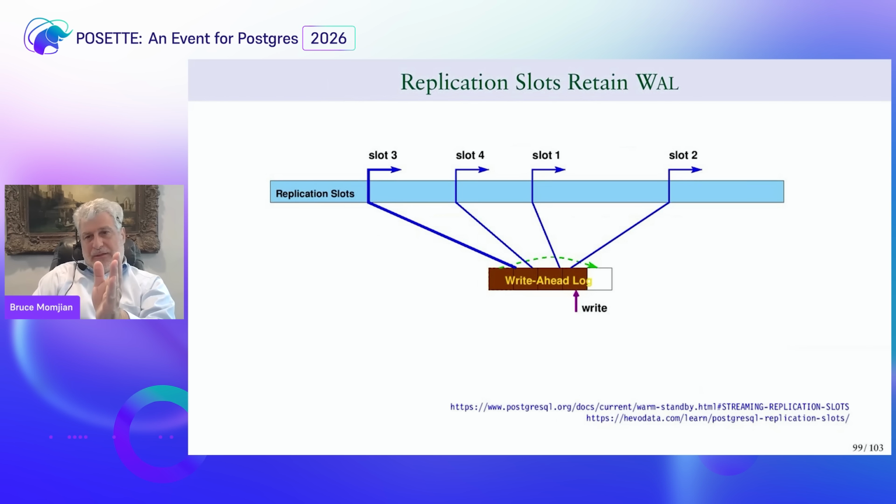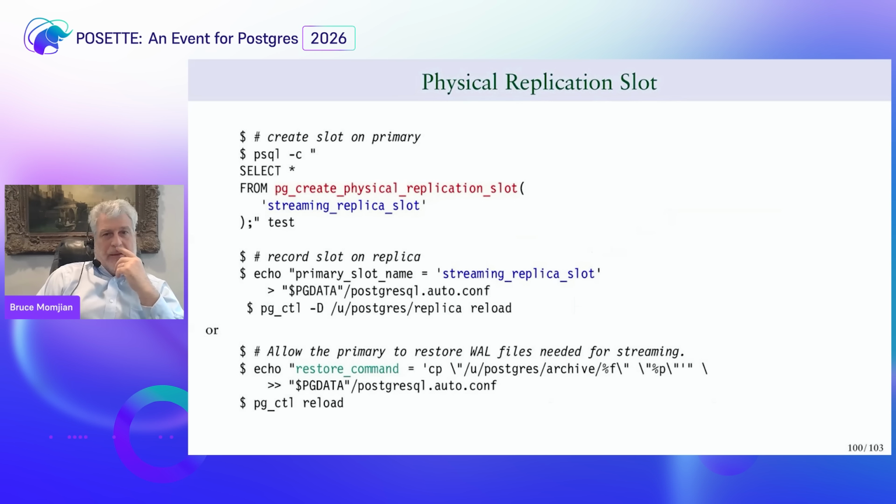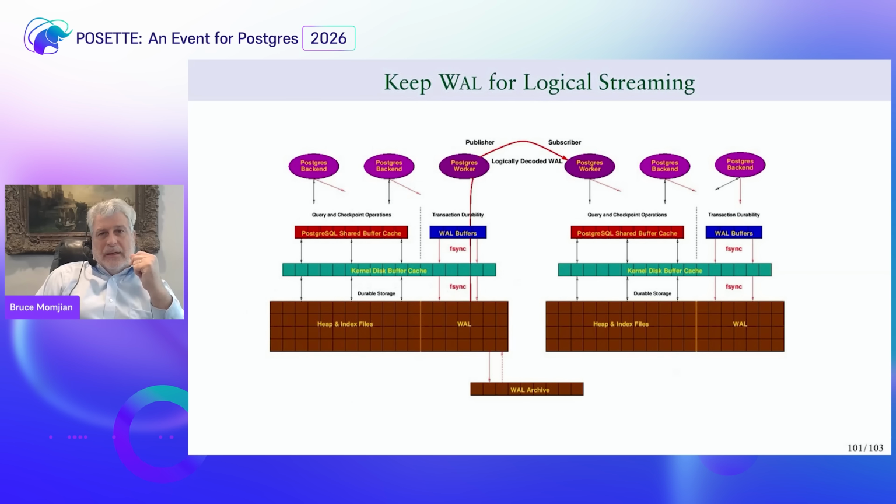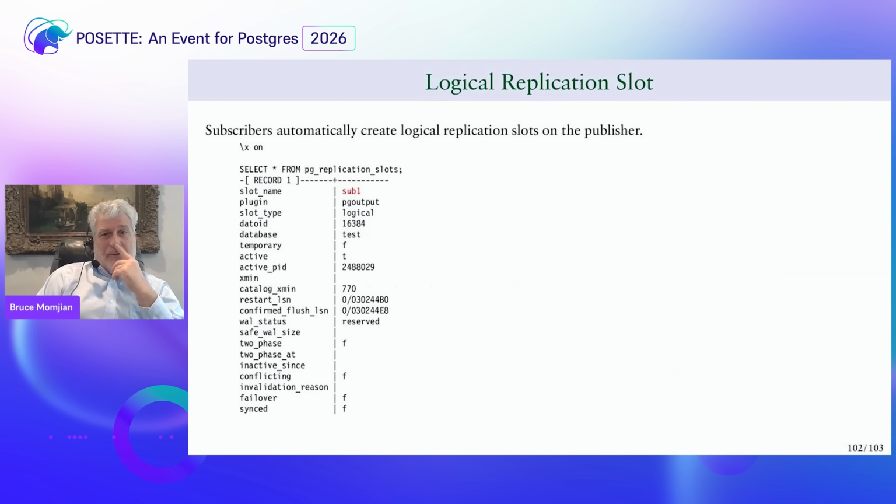So these replication slots effectively retain WAL long enough for the replicas to get their data. And as soon as they've gotten their data, we advance the replication slot. And of course, the oldest replication slot is where our limit is of how much WAL we can recycle. So that might have been something you thought about, and that's why I wanted to bring that up. We have a function that allows you to list all the replication slots. It's particularly useful for logical replication where you have things maybe disconnecting and connecting all the time. And you can even run this query and it shows you even subscribers that are part of the replication slot.